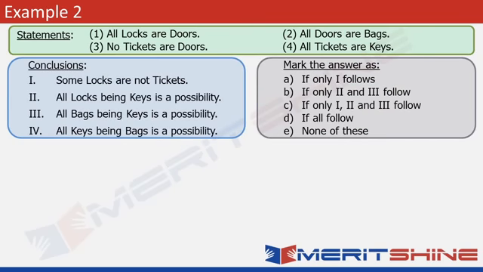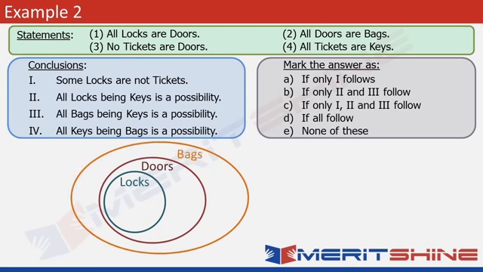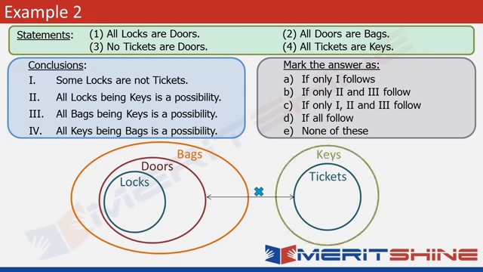That's your question. Let's go to the statements and draw the minimum overlap diagram. 1. All locks are doors. So let's draw locks and now doors. 2. All doors are bags. So let's draw bags now. 3. No tickets are doors. So let's draw tickets and make something like this, since doors and tickets are disjoint sets. 4. All tickets are keys. So let's draw keys around tickets. Okay, so that's the figure.